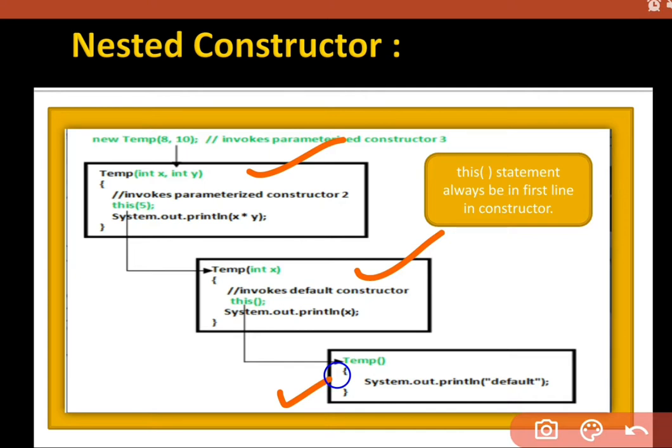You have to remember one thing: when we are calling a nested constructor by this, it should be the first line inside a constructor. You have to write this as your first line. See, in this way I'm writing this in the first line only. You have to keep this small thing in your mind. I think it is sufficient for you all. You are able to understand what I want to say about nested constructors.